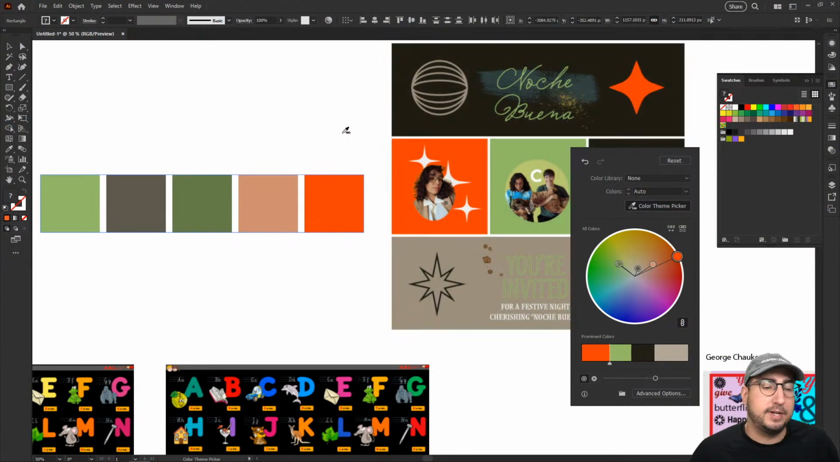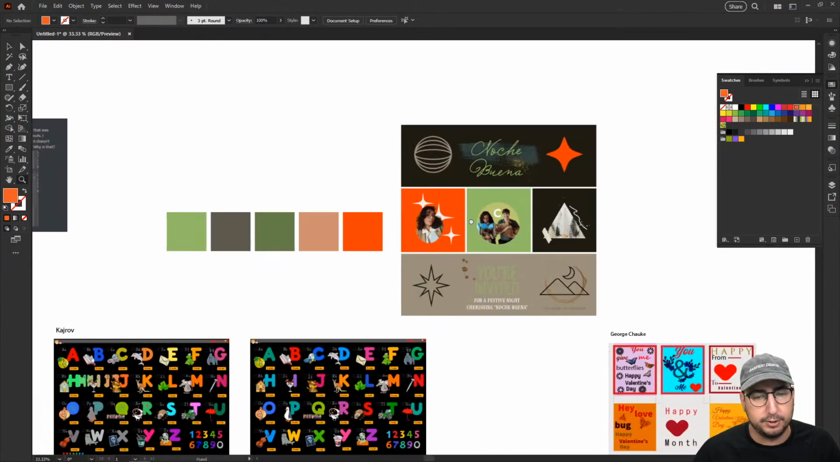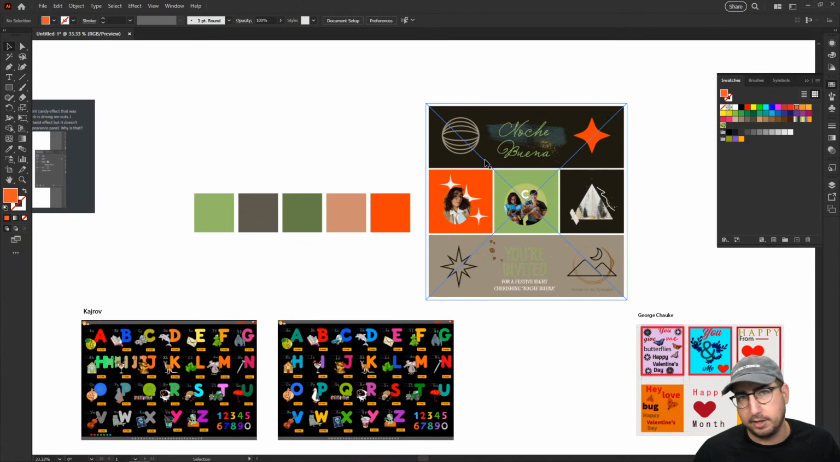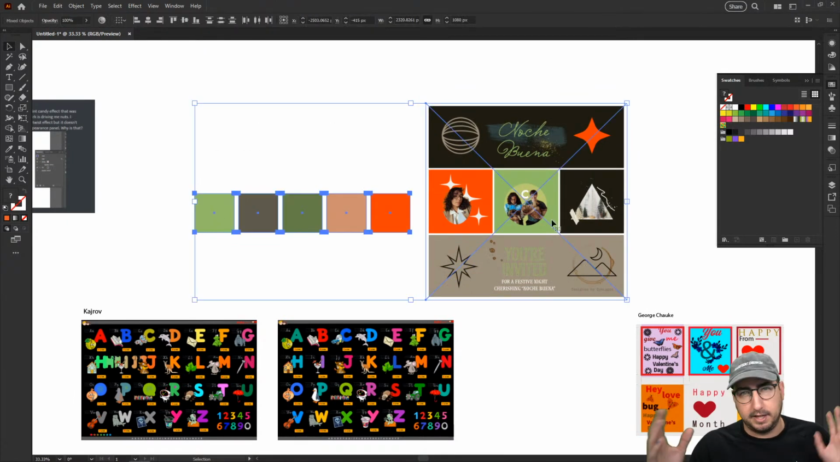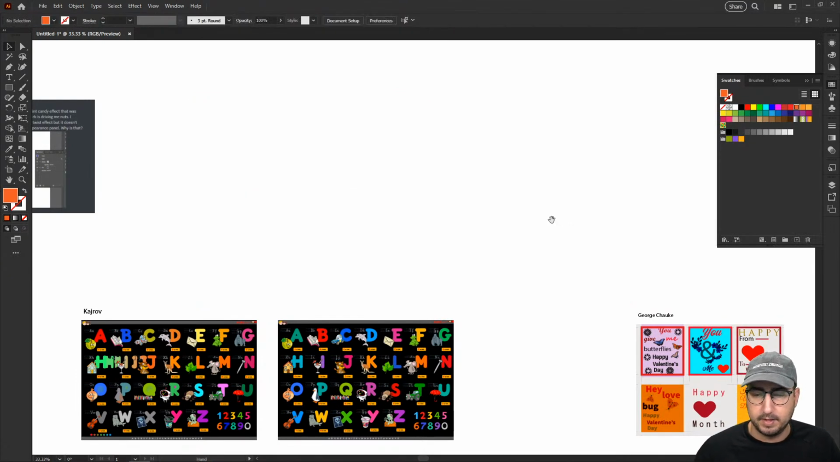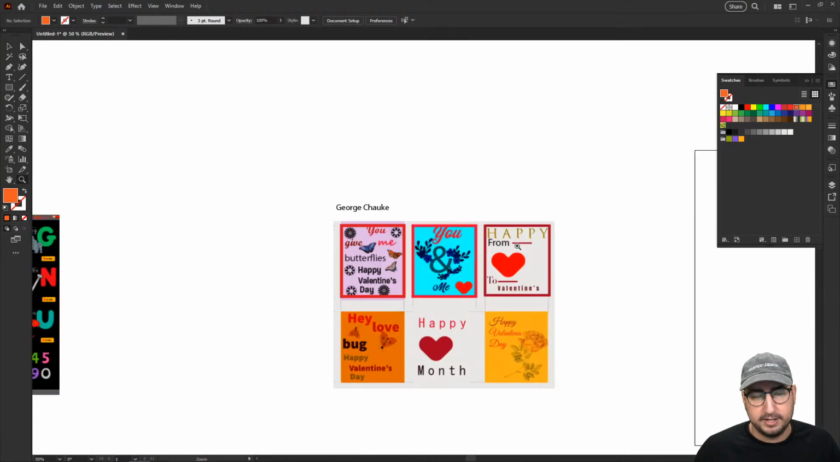So that is a great way to grab color schemes. If you have an image that you're looking to for inspiration, just use the color theme picker instead of doing a lot of the color.adobe.com stuff that we showed you. Really easy to do with the color picker tool. All right. So next up, George.